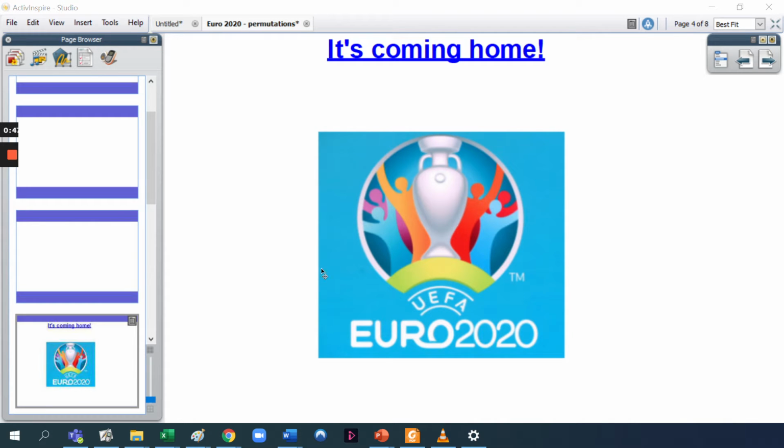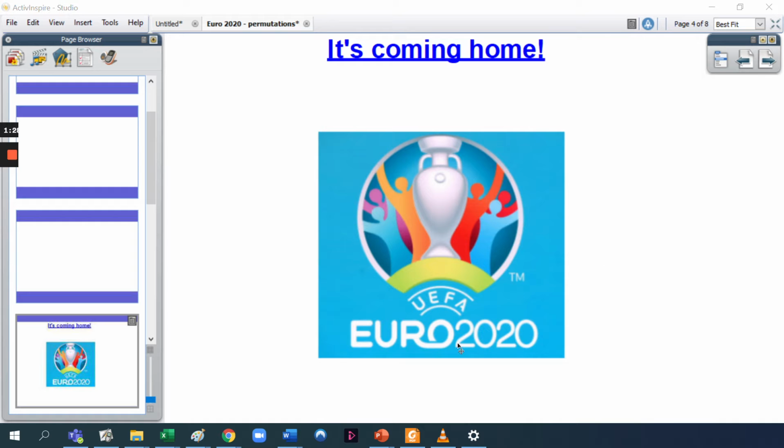So let me just firstly give you an introduction to this UEFA Euro 2020. It's a football tournament that happens every 4 years, and obviously this year, because of the pandemic, it's been moved to 2021. Normally the format, at least for the last 5 or so tournaments, with the exception of this tournament and the last tournament in 2016, is that there would be 4 groups of 4 teams, and the top 2 teams from each group, once the teams all play each other, would go through and advance to the knockout stages. There'd be quarterfinals, semi-finals, and a final.